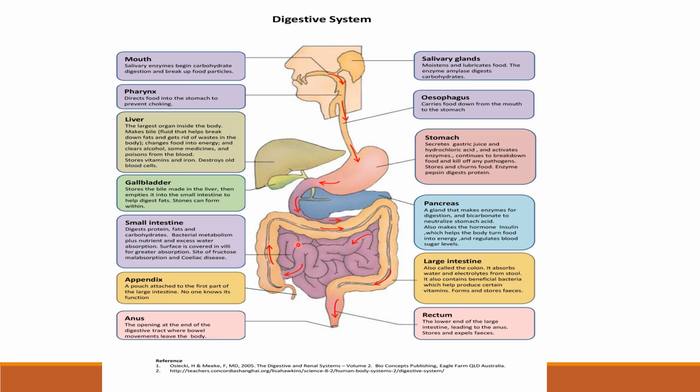The end product of protein is amino acid, the end product of carbohydrate is sugar, and the end product of fat is lipid and glycerol.